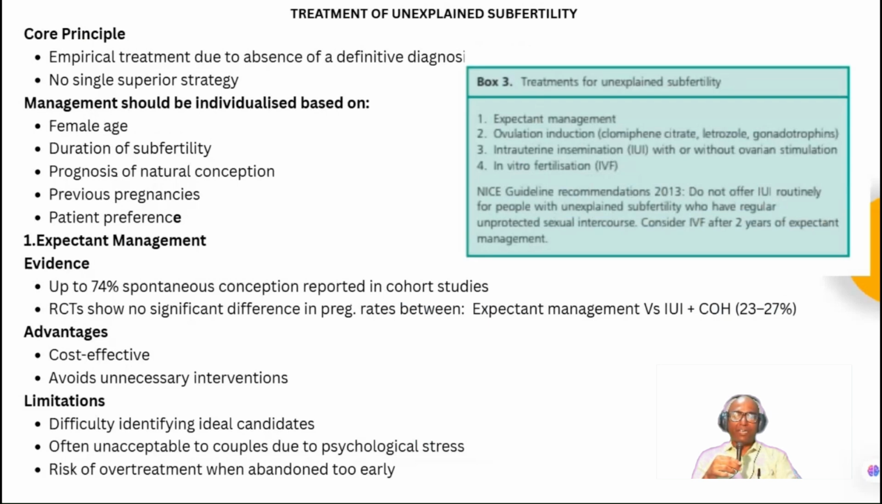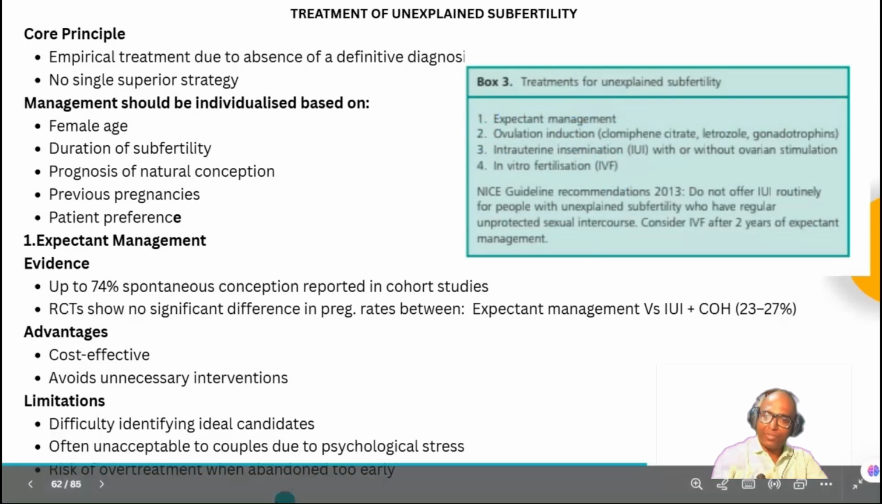Treatment of unexplained infertility: the core principle is empirical treatment due to absence of a definitive diagnosis; there is no single superior strategy. Management should be individualized and will depend upon the female age, duration of subfertility, prognosis of natural conception, previous pregnancies, and patient preference. This is the management we have discussed in the NICE guideline, that is the expectant management. So the treatment options are: one, expectant management; second, ovulation induction; third, IUI; and fourth, IVF.